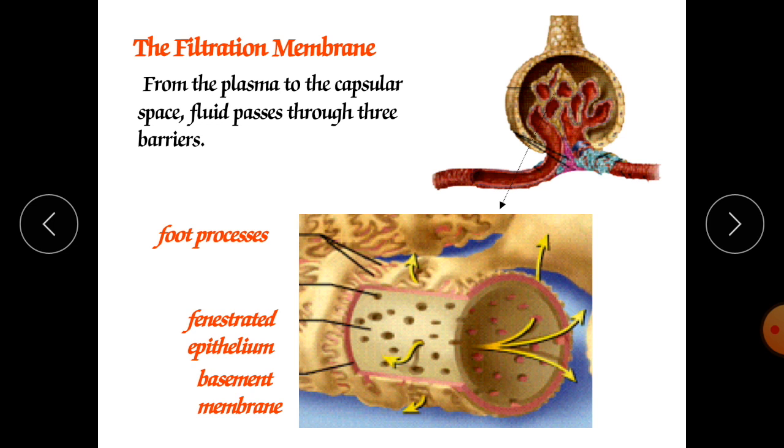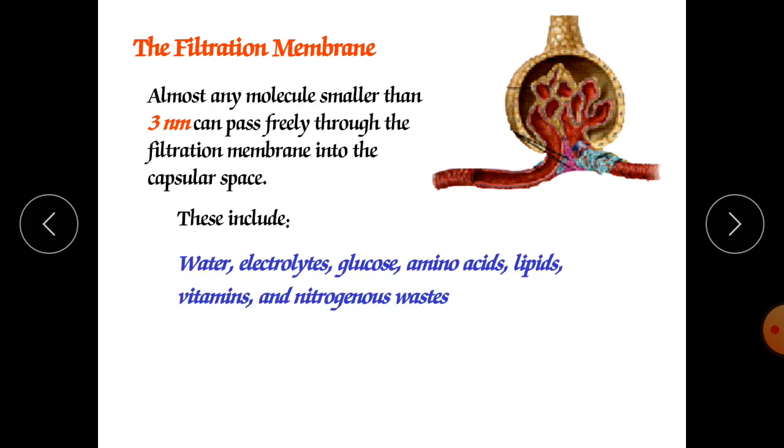Now after this, we will discuss the filtration membrane. Almost any molecule smaller than the filtration membrane passes into the capsular space, which includes water, electrolytes, glucose, amino acids, lipids, vitamins and nitrogenous wastes. So these are the elements which are going to be filtered through this filtration membrane.